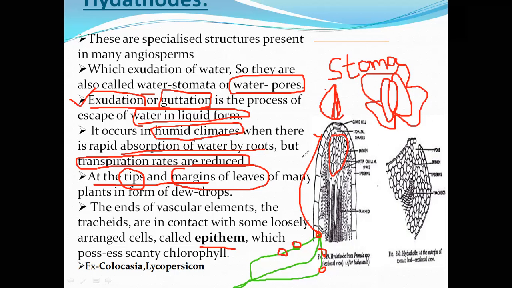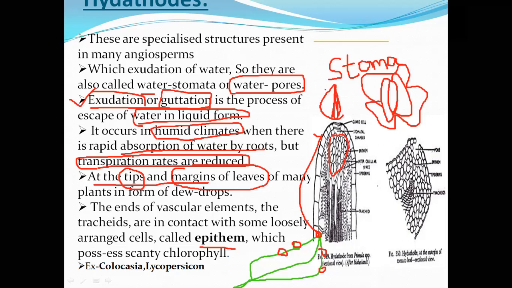In each hydathode, the terminal pore is followed by a loosely arranged, thin-walled cell tissue called the epithem. Clear? This is blindly ending with tracheids.